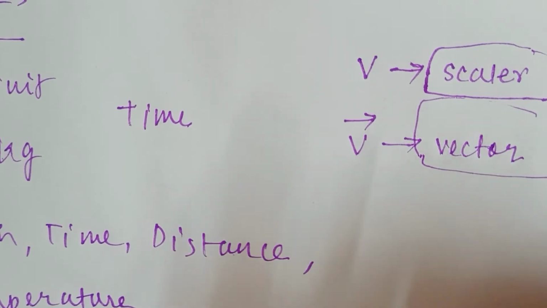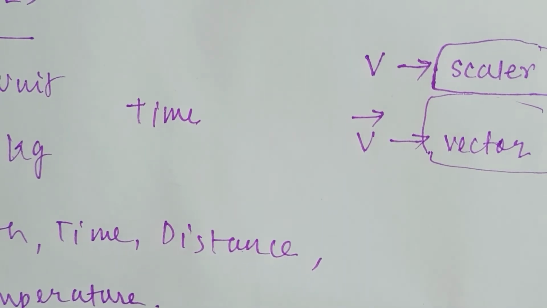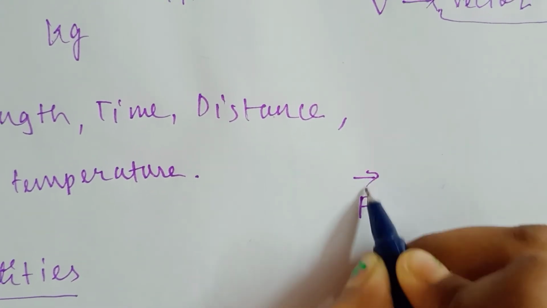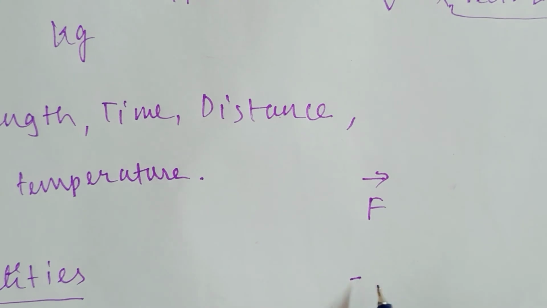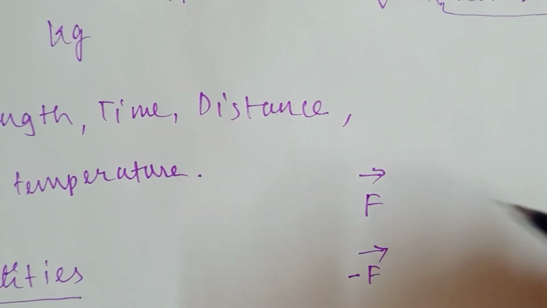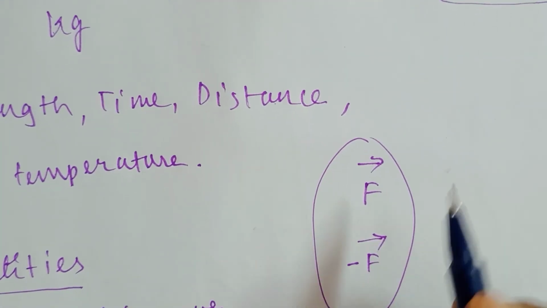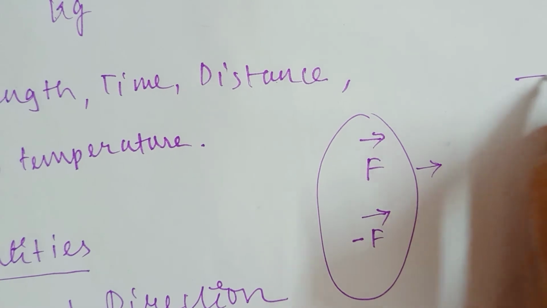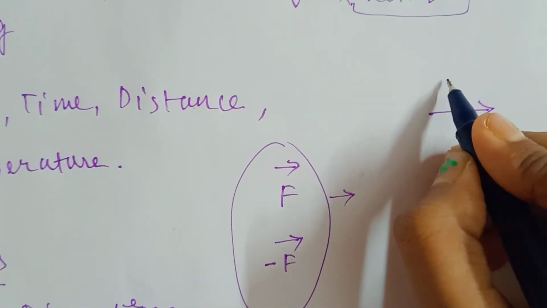Another example, now it's coming under the vector one. Let us take one like this and one like this. There is another example. This is very important also. Now if I give you this sign, it means it is going in the correct direction. Like you need to go towards the right side.